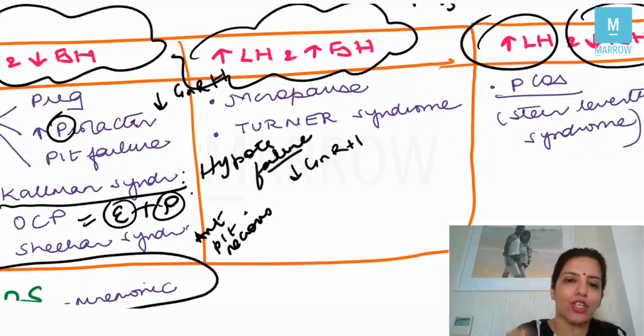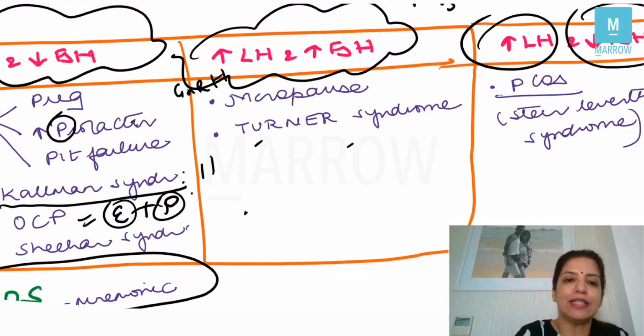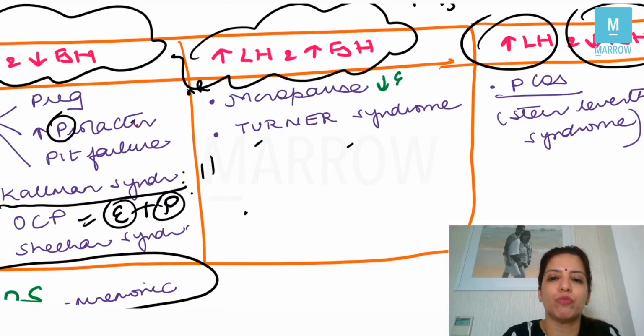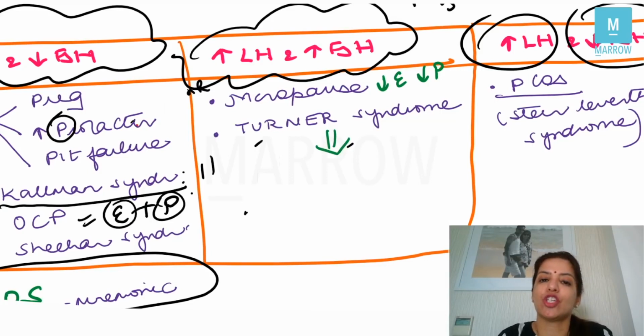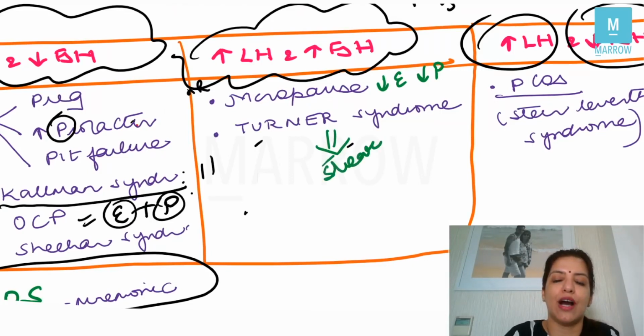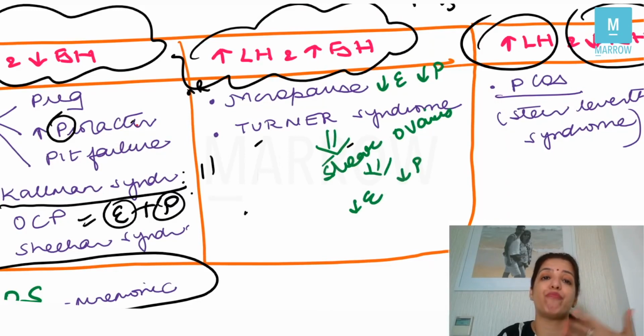Now, in which conditions are LH and FSH increased? LH and FSH are increased in menopause because in menopause both estrogen and progesterone are less. So if estrogen and progesterone are less, the negative feedback on LH and FSH will be gone, and so both LH and FSH will increase. And levels of LH and FSH are high in Turner syndrome because in Turner syndrome the ovaries are streak. They have streak gonads, and obviously if they have streak gonads, they don't have proper ovaries.